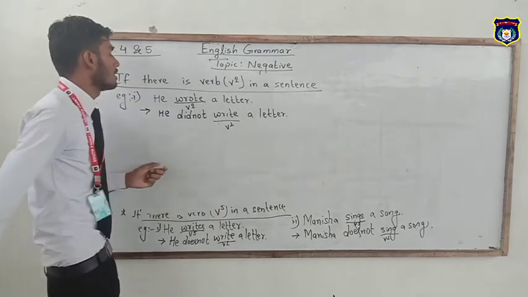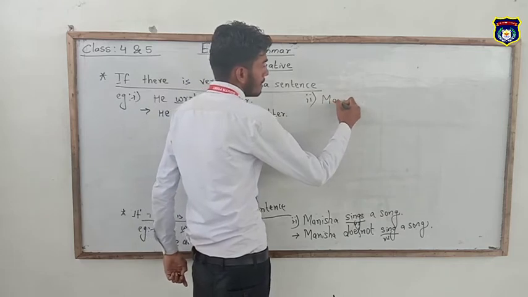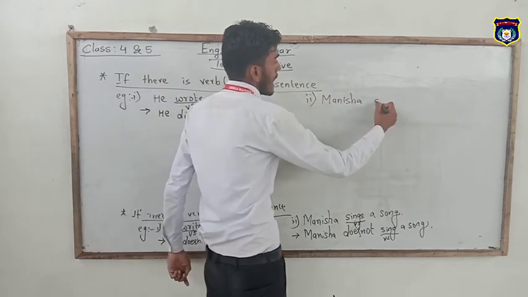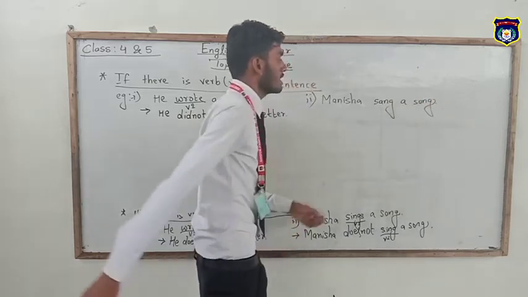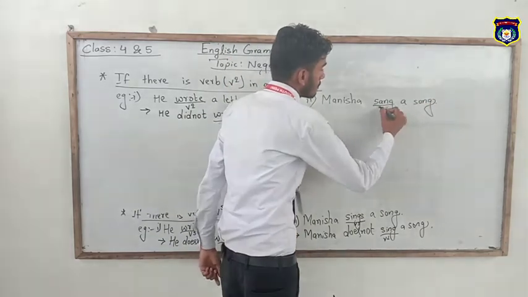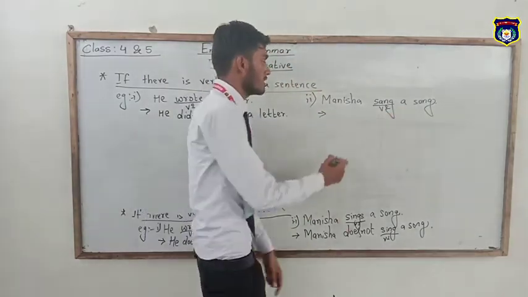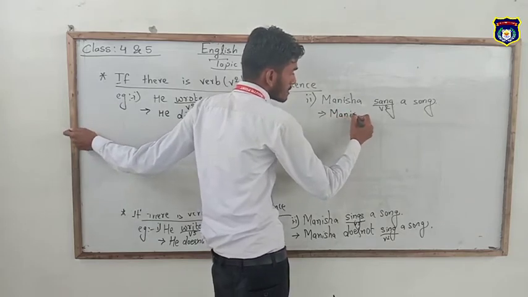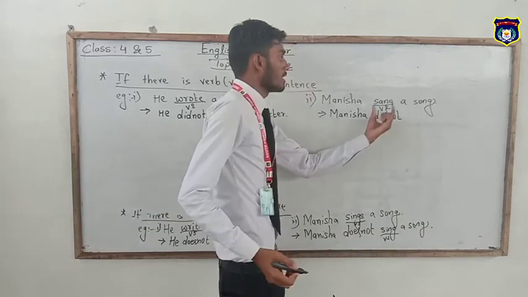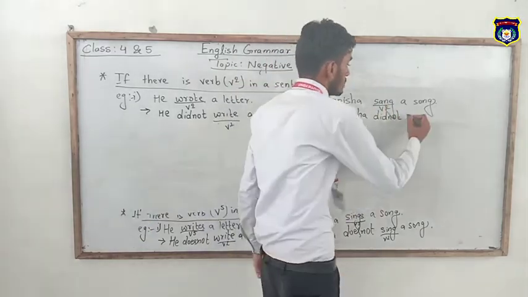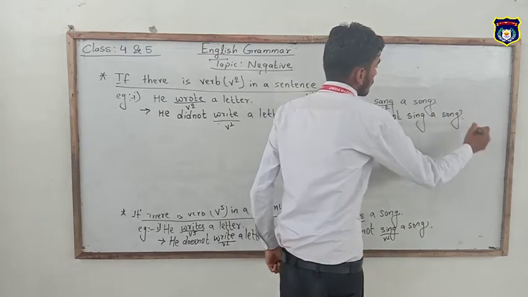becoming V1 form. Another example, just like Manisha sang a song. In this sentence, sang is in V2 form, so we have to add did not before the main verb to make it negative. So its negative becomes Manisha did not, and remember V2 changes into its first form V1, so it becomes sing a song.